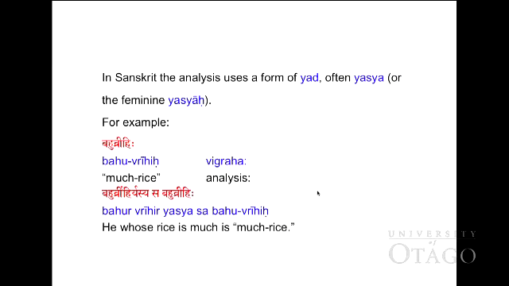In Sanskrit, the analysis uses a form of yat, often yasya, or in the feminine yasyah. It is genitive. For example, bahuvrihi, much rice, we can analyze as bahuvrihir yasya sa bahuvrihih, he whose rice is much. So this is how to use the Bahuvrihi compound.